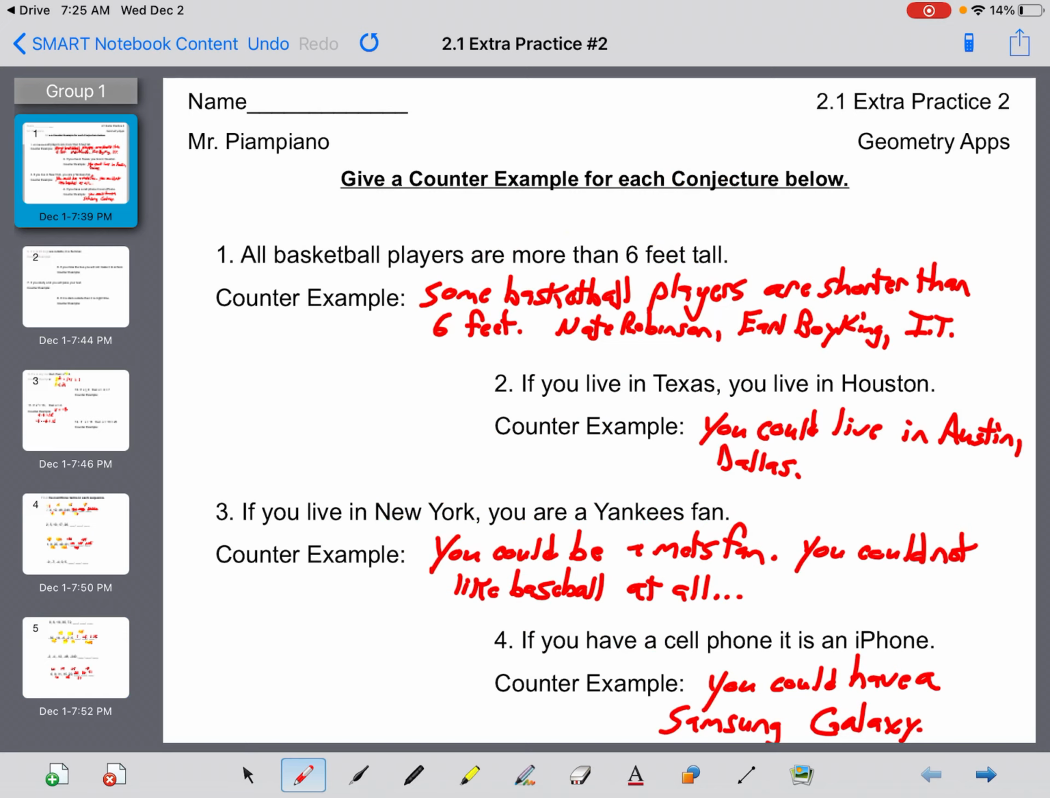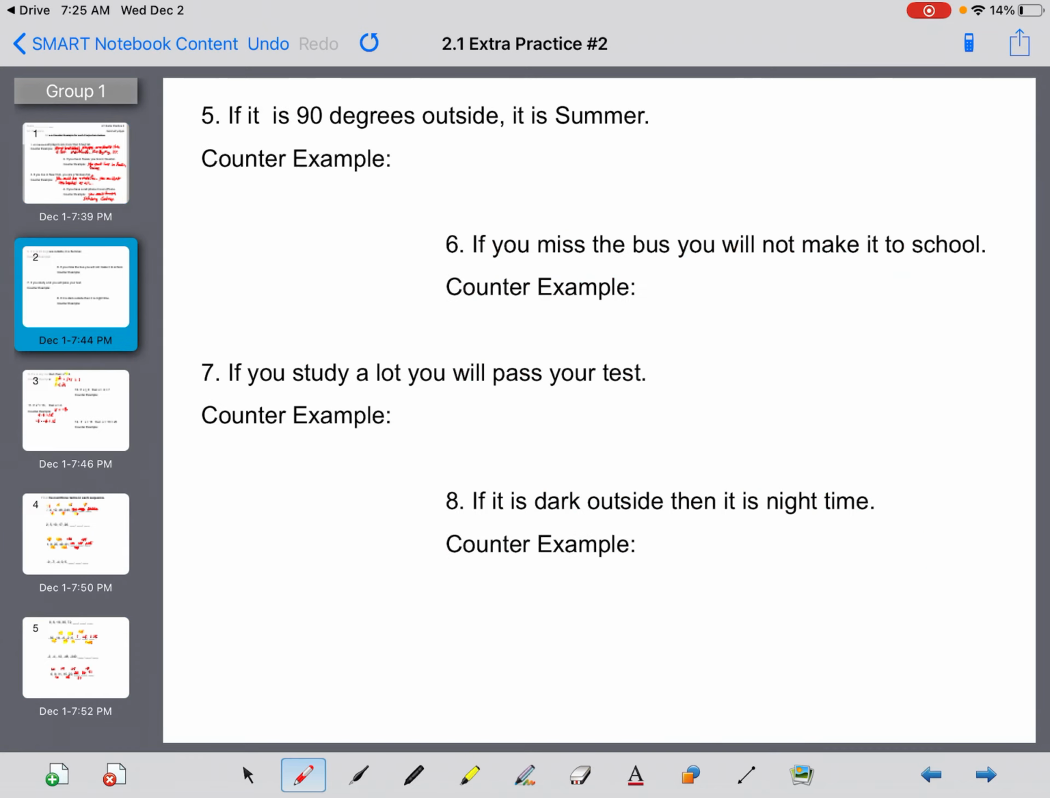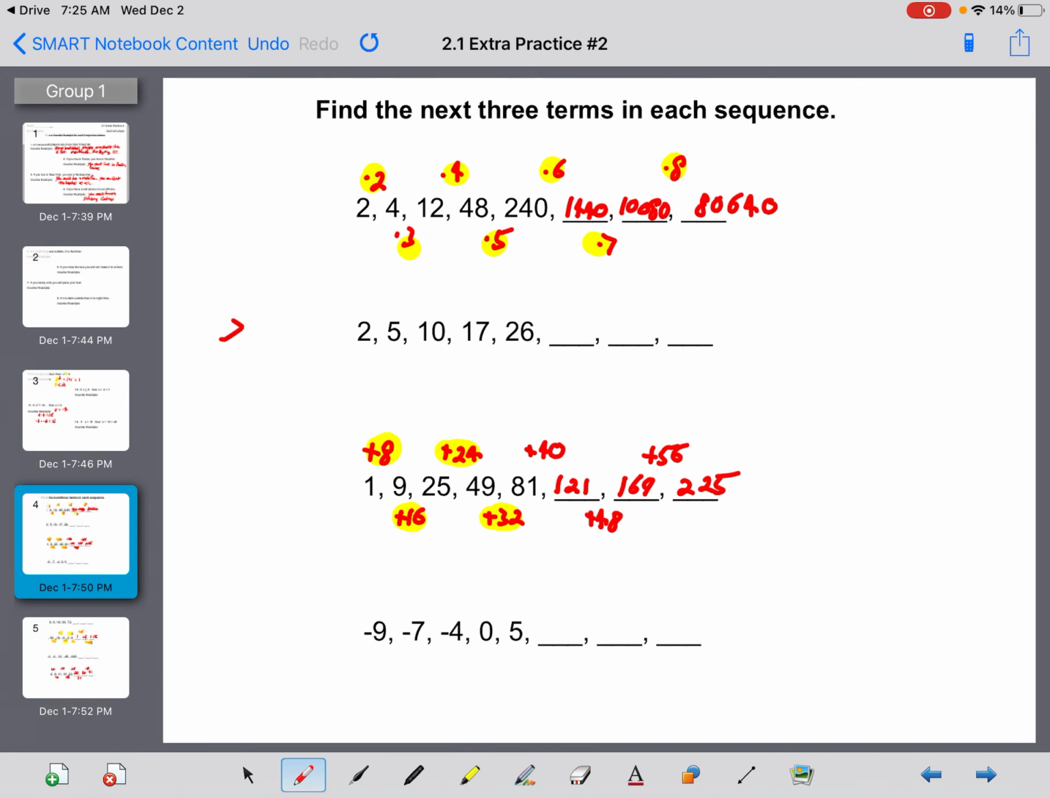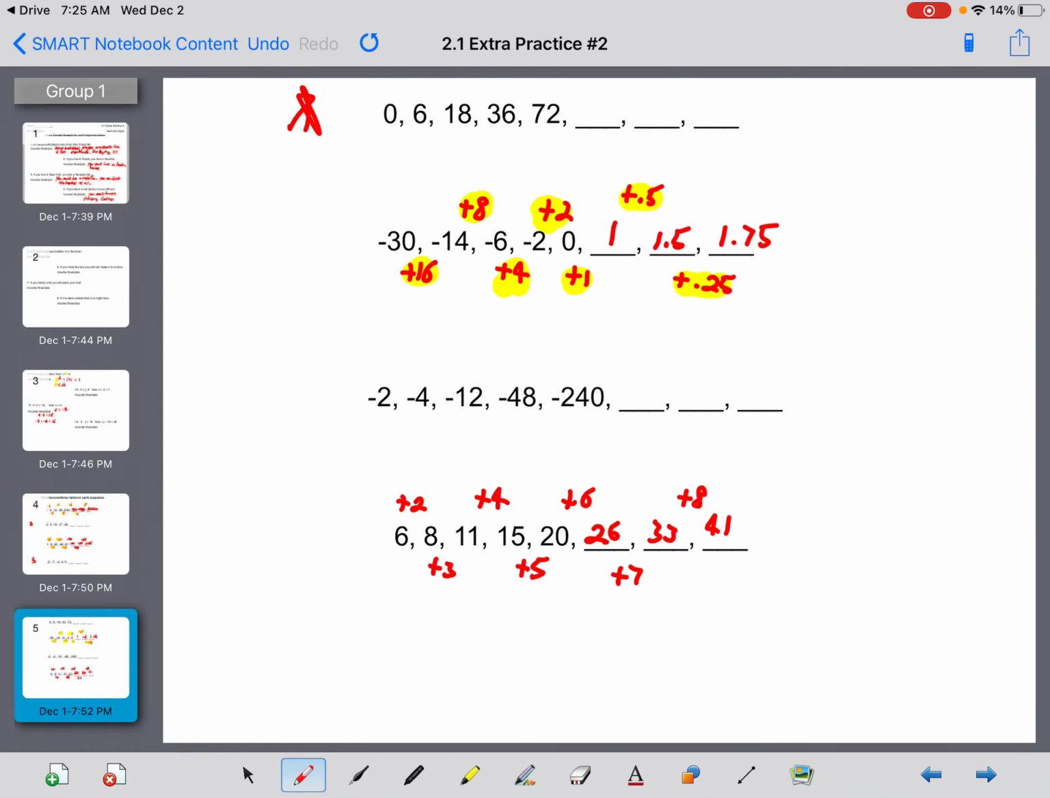All right, so go back. I've done the first 4 examples. You complete 5 through 8, 10 and 12. Okay, these 2, and these 2 on your own.